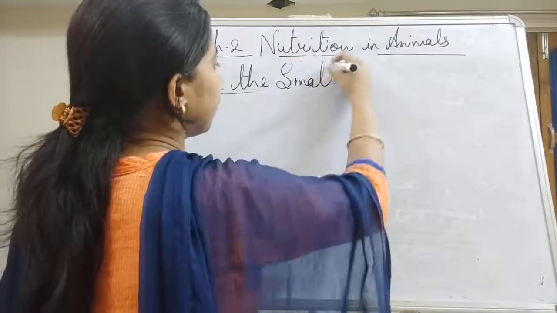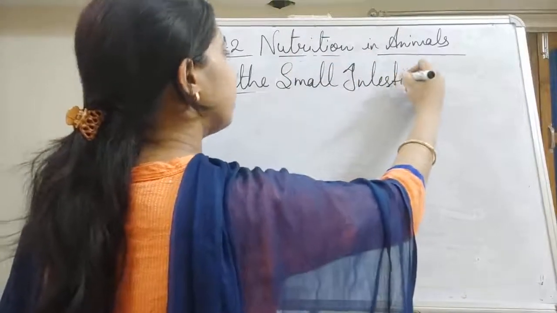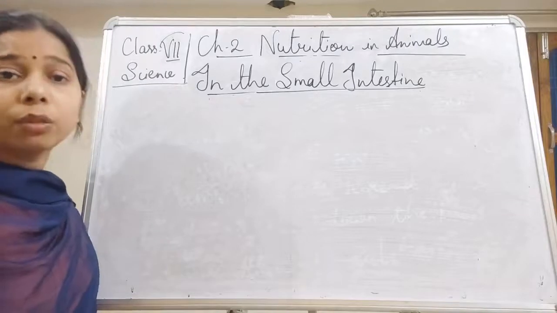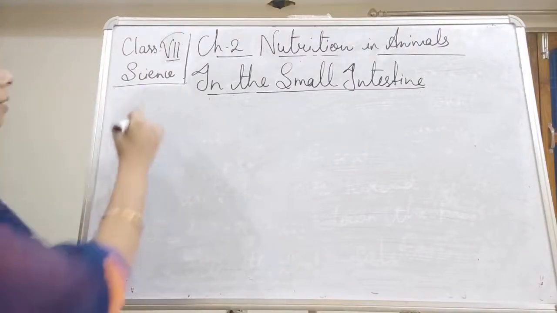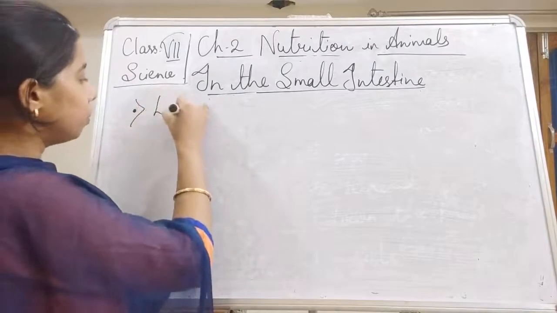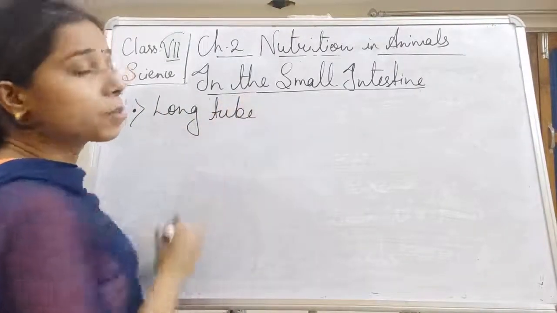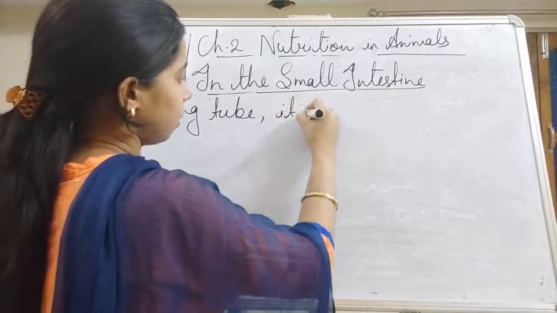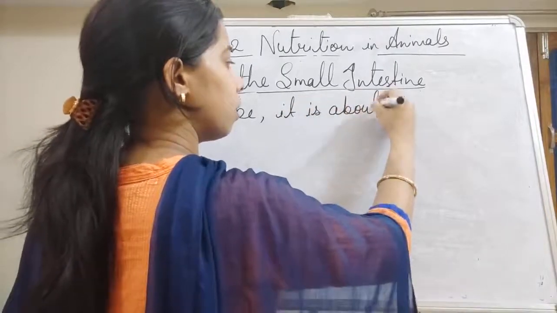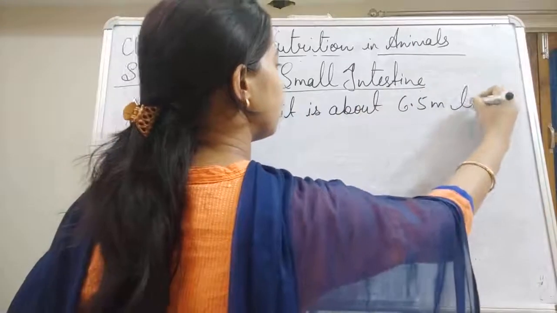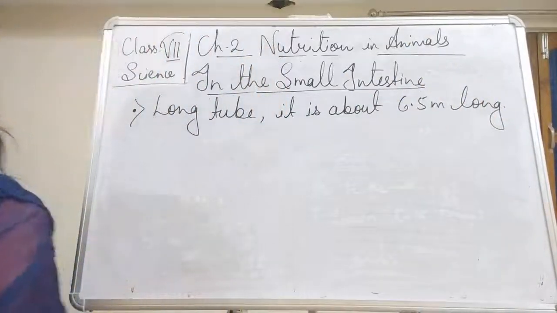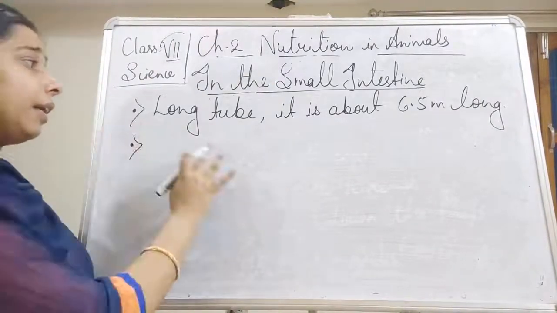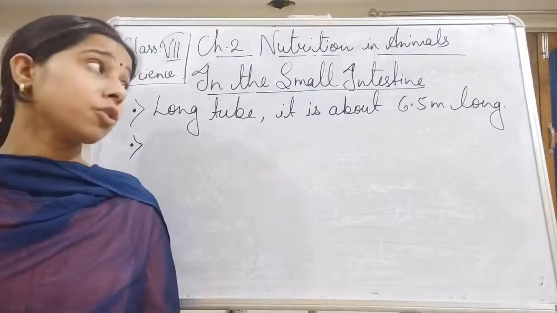Before we understand the juices released in the small intestine, let us find out what kind of structure the small intestine has and what its length is. The small intestine is a very long tube, about 6.5 meters long.